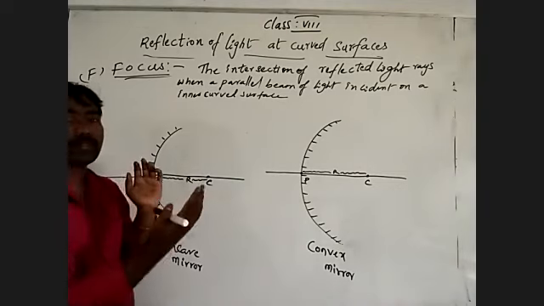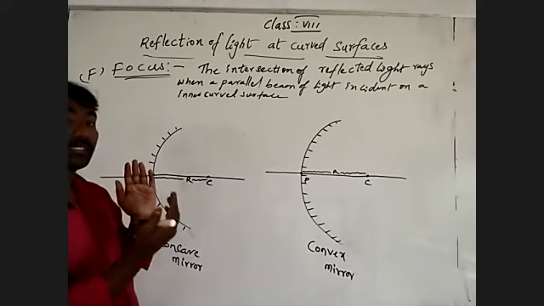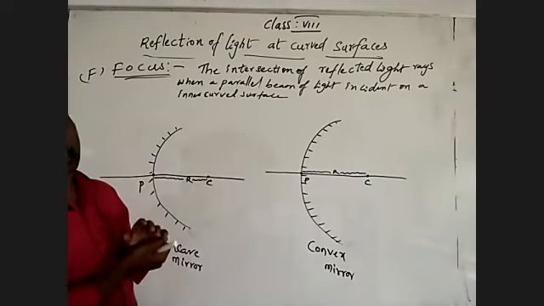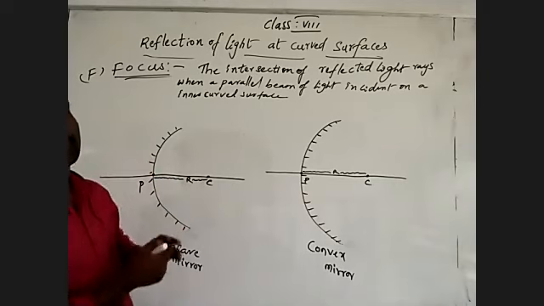So the brightest spot we consider the focus point of the concave mirror. The distance between the pole and the focus, meaning the center of the mirror to the focus, is the focal length.